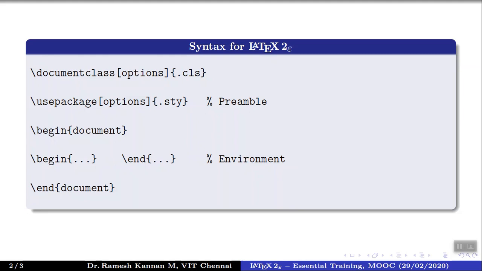So environments are many. Like if you wanted to make an equation, then you have to start with begin equation and end equation. And if you want to make a table, it's begin table and end table. And if it's figure, it's begin figure and end figure. And theorem, begin theorem and end theorem, and so on. So there are a lot of environments available in LaTeX. So you have to optimally use the most appropriate environment for a particular requirement. And as I said, begin document should also end document. Otherwise the document will never get completed, so it will throw a lot of errors.